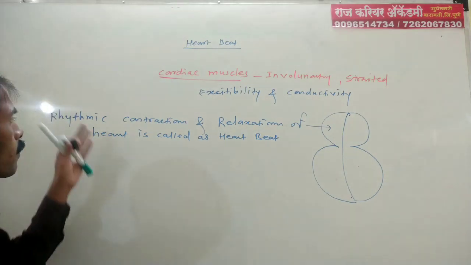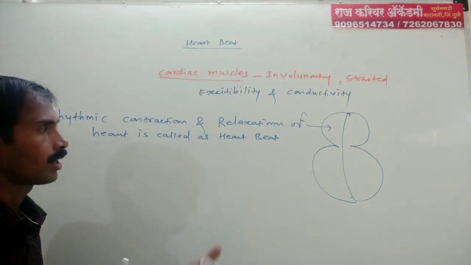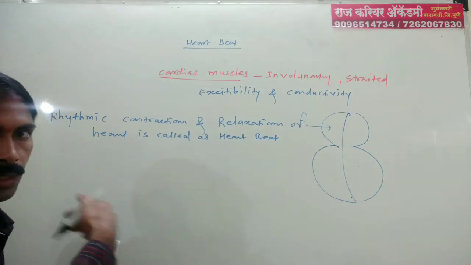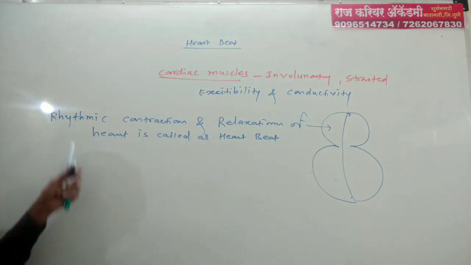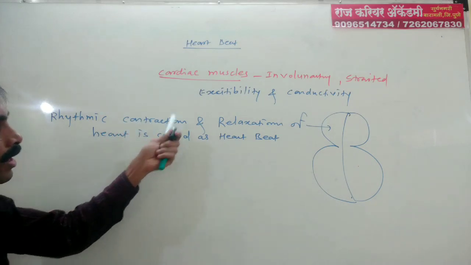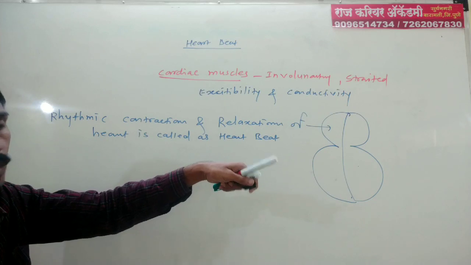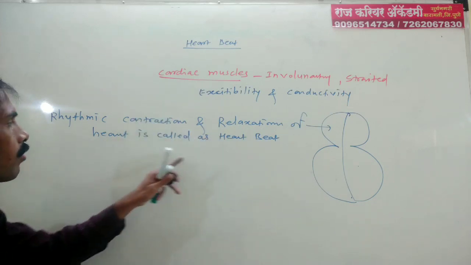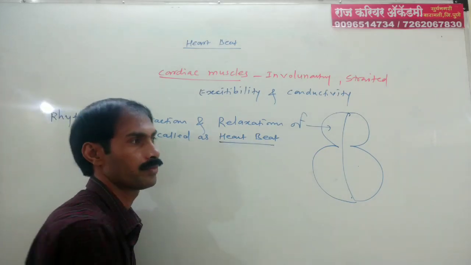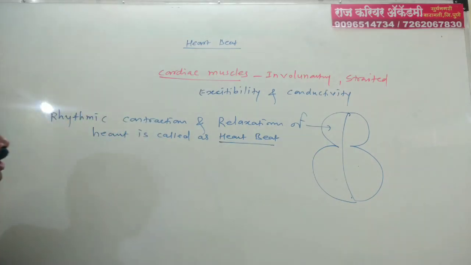Rhythmic means continuous: contraction, relaxation, contraction, relaxation. This goes on. Rhythmic contraction means systole and relaxation means diastole. Systole and diastole of the heart is called heartbeat.